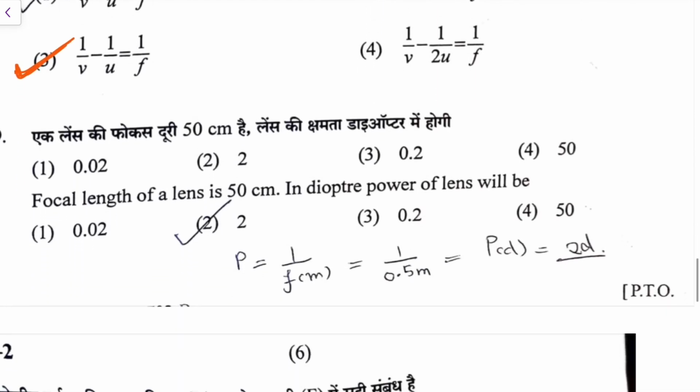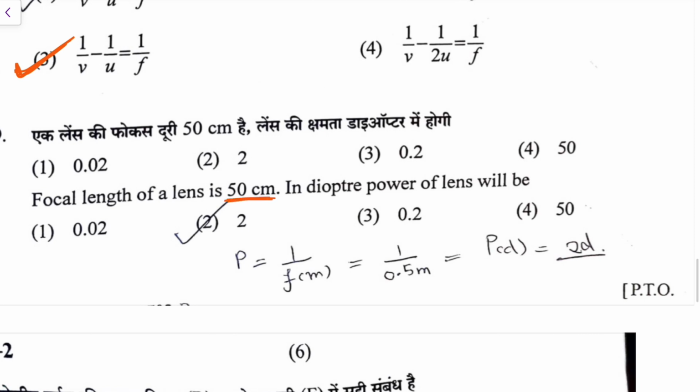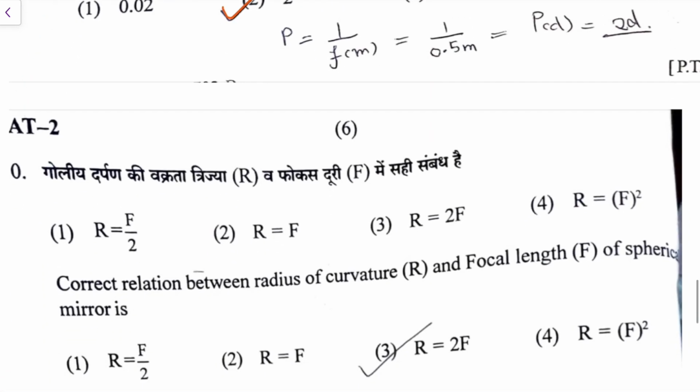The focal length of a lens is again 50 centimeter. Just remember it. The diopter power, you know power is 1 by F, where F should be in meters, or 100 by F when it is in centimeters. So if I put it in meters, it is 1 upon 0.5, so it comes out as plus 2 diopters. So again this student has done this question right.